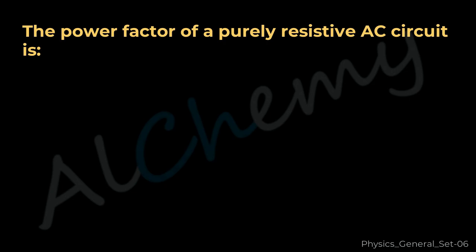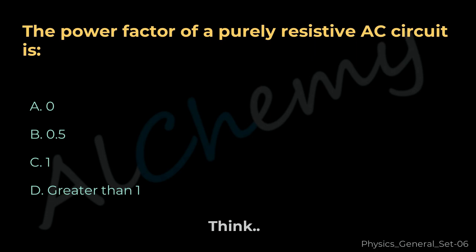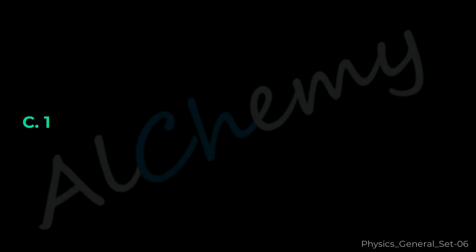Question 18. The power factor of a purely resistive AC circuit is A. 0. B. 0.5. C. 1. D. Greater than 1. The correct answer is C.